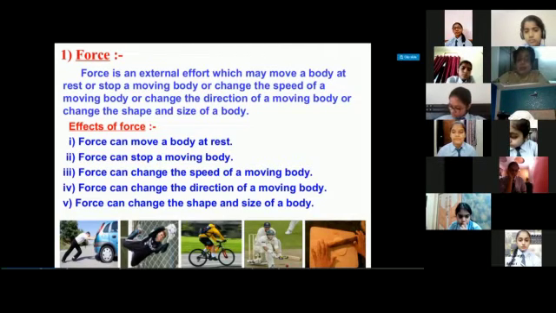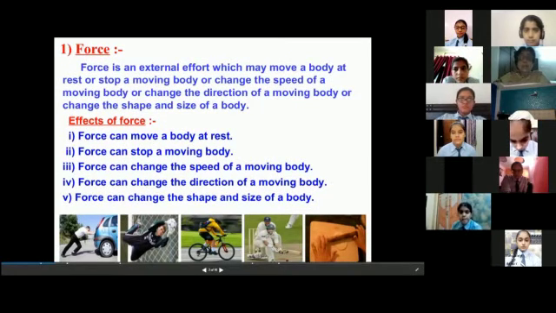You were all able to do it. Or even you must have seen your mother making chapatis out of a dough, can make any shape by applying a force. So I hope that all the effects are clear to everybody, the force and what are the effects of that. Yes,